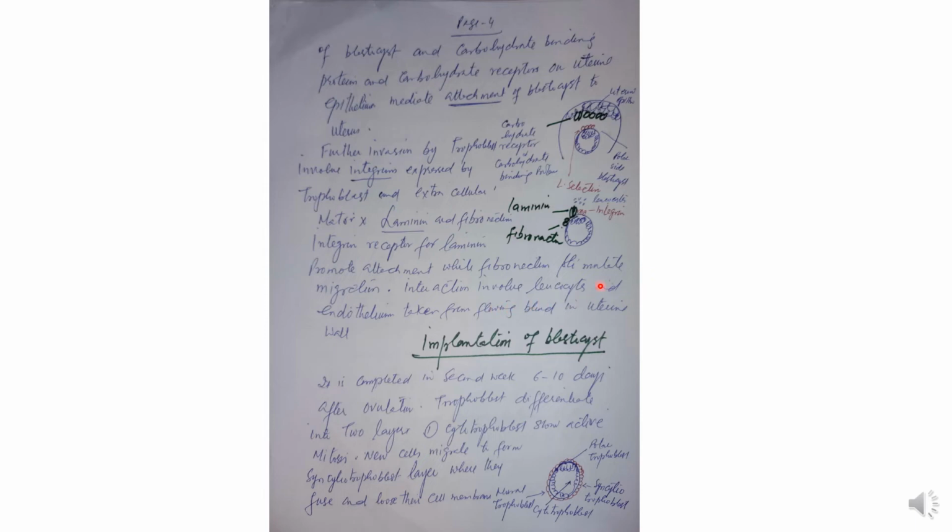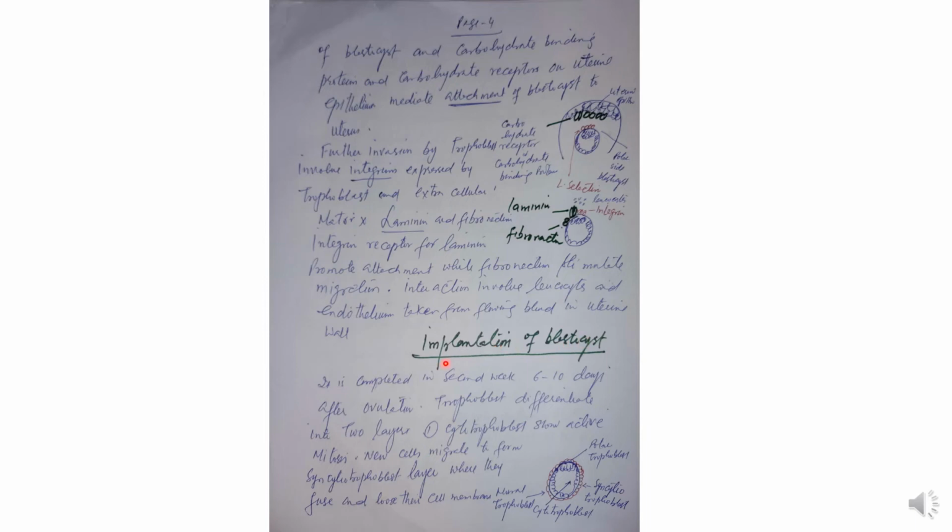I told you that leukocytes and endothelium are taken from the flowing blood into the uterine wall. Implantation of the blastocyst means penetration into the endometrium. The blastocyst disappears from the uterine cavity and is totally embedded in the endometrium. The term used is implantation of the blastocyst.